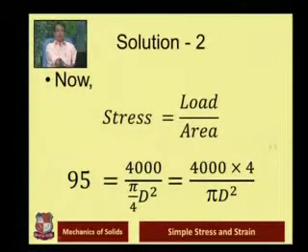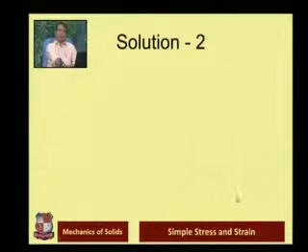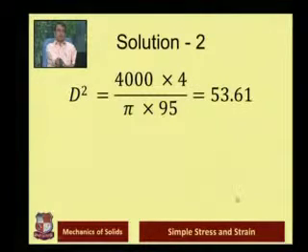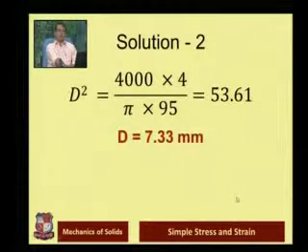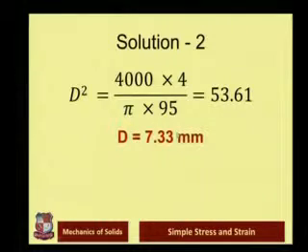The only unknown value in this case is the diameter d. So d square is equal to this value, and using this we can find d, that is 7.33 mm. So the diameter of the wire required to raise the load of 4000 Newton without exceeding the stress limit of 95 Newton per mm square is 7.33 mm. This is our answer.